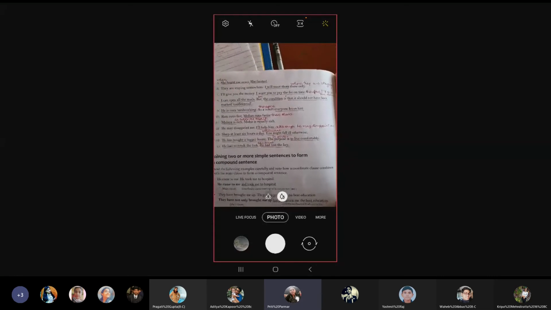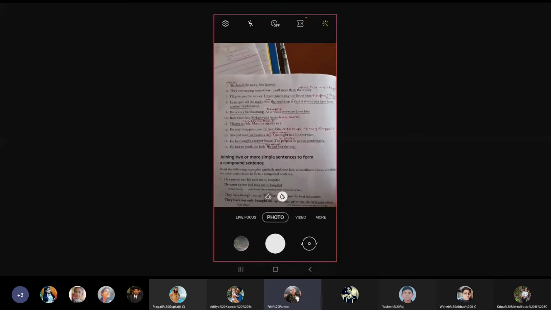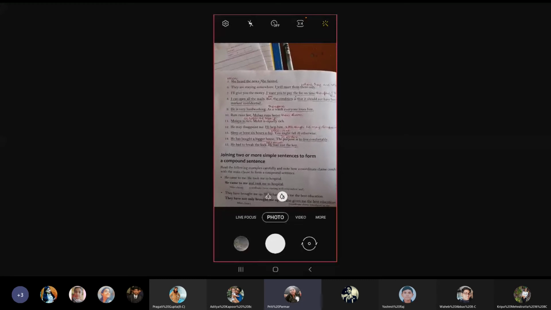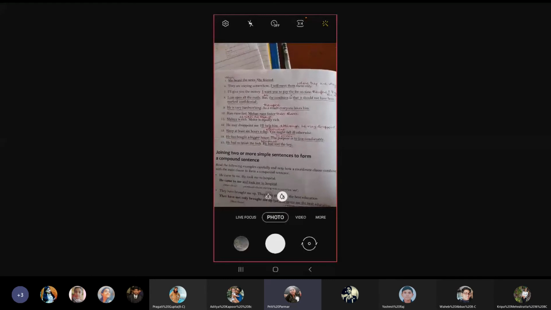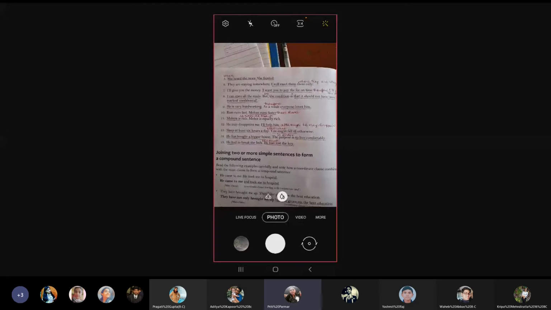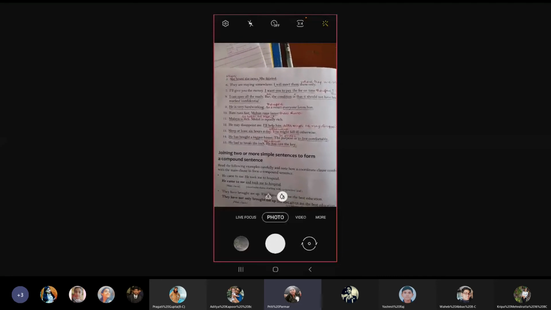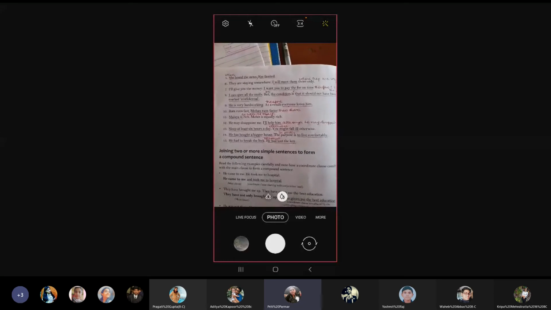Number 11, Malaya is rich, Mohit is equally rich. Answer: Malaya is as rich as Mohit. Put a tick mark on this. Number 12, he may disappoint me, I'll help him. Answer: I'll help him although he may disappoint me. Number 13, sleep at least 6 hours a day. You might fall ill otherwise. Answer: sleep at least 6 hours a day, otherwise, you might fall ill.